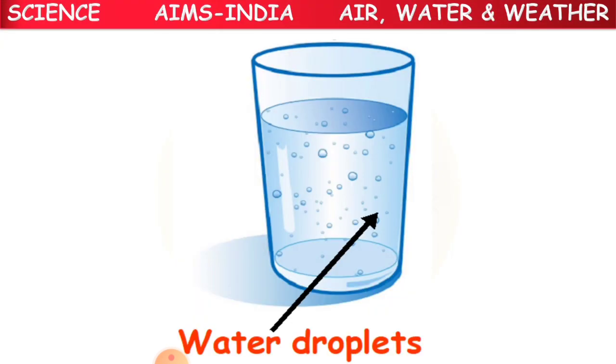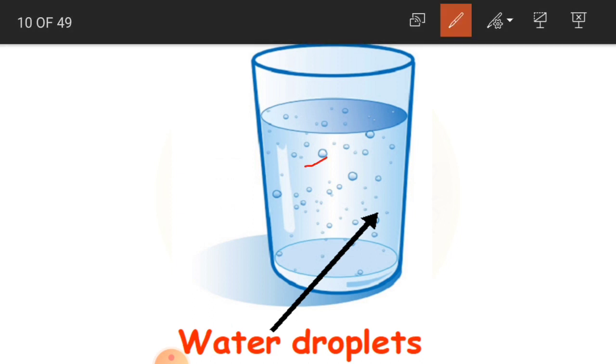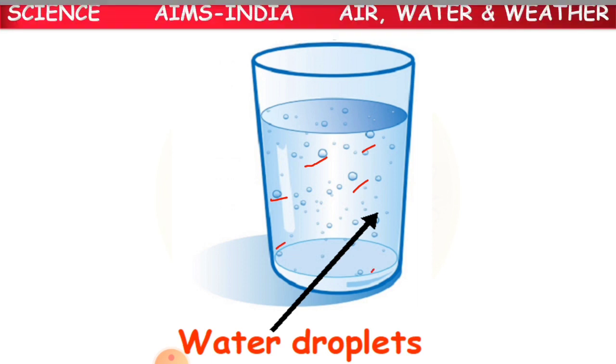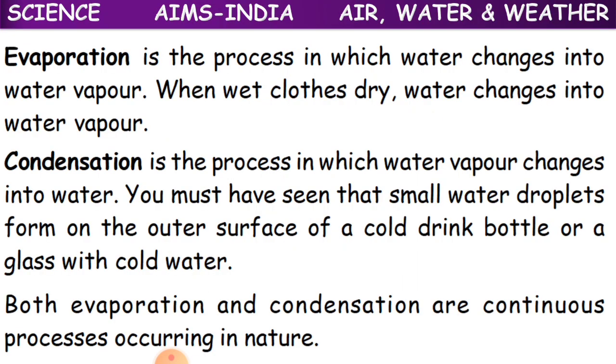Clear children? And here you can see the water droplets. What are the water droplets? It's nothing but the water vapor. Here in the picture, are you able to see these water droplets? This is nothing but the water vapor. Clear children? Yes. Now, we'll learn about evaporation and condensation.